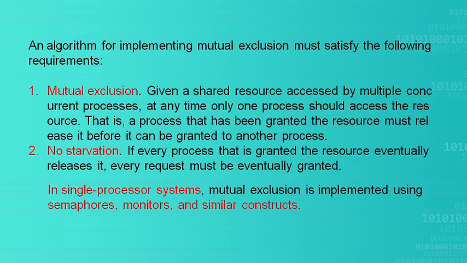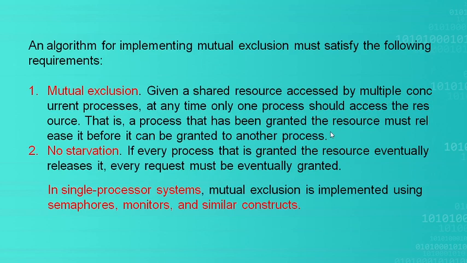If a process is granted the resource, then after completion that process will release the resource. Release means it gives it back to the pool of resources. Only when it gives it back can we grant permission for usage of that shared resource to another process.